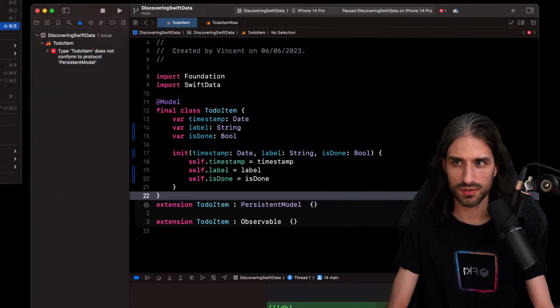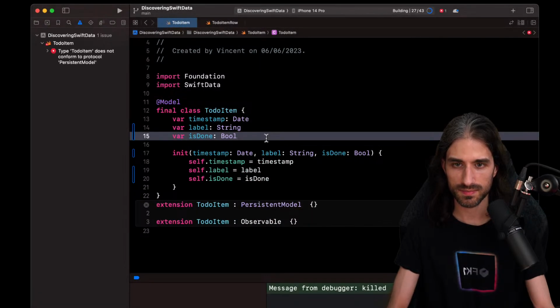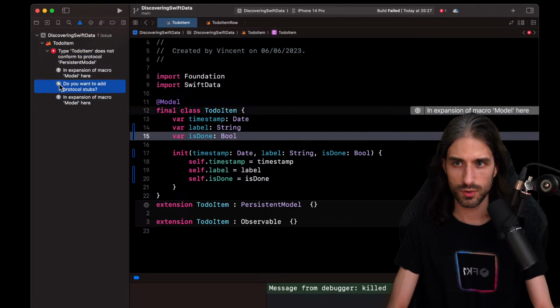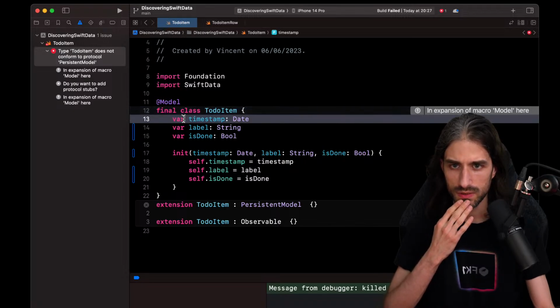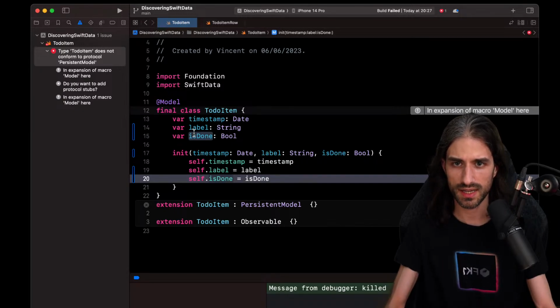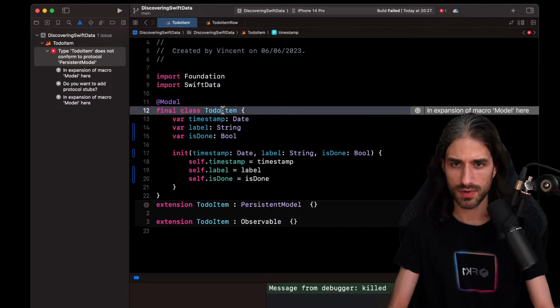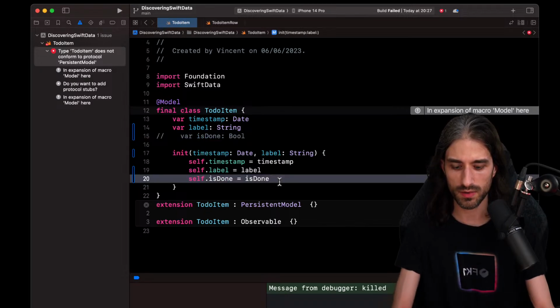Right, I'm just going to clean because, you know, you never know. Yes, clean, and don't ask me again. Do you want to add protocol stubs? Yes. Could I try and do this? So what could be the issue? I mean, when you look at it, I didn't do anything that different than before. Before we had just the timestamp. I added a string and a boolean. Could it be because boolean cannot be stored by default? I don't know. Let's try and remove the boolean.